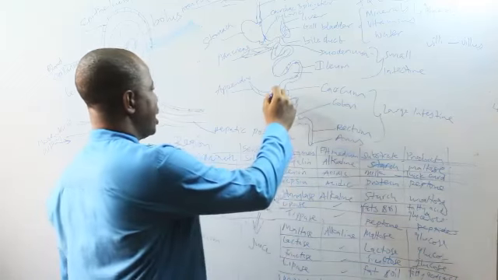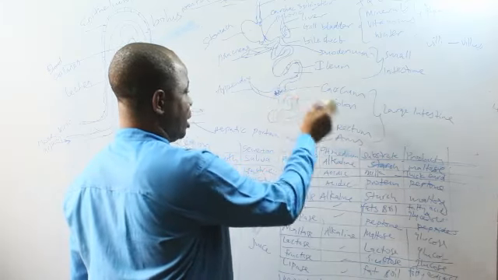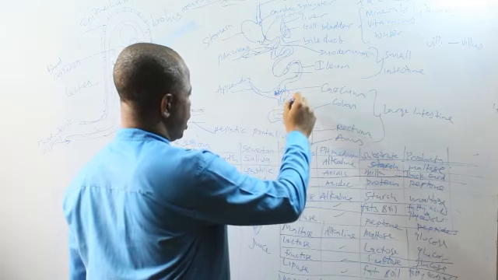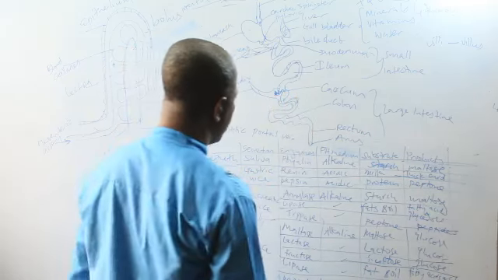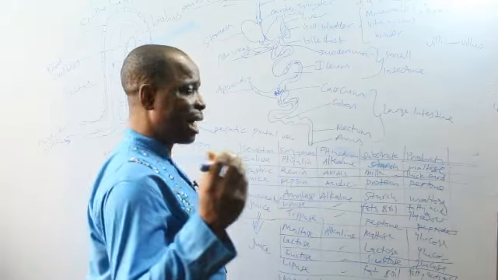So there are bacteria here in the ruminant, and also in the rabbit. Then it continues into the colon, where water will be absorbed, and the chyme becomes